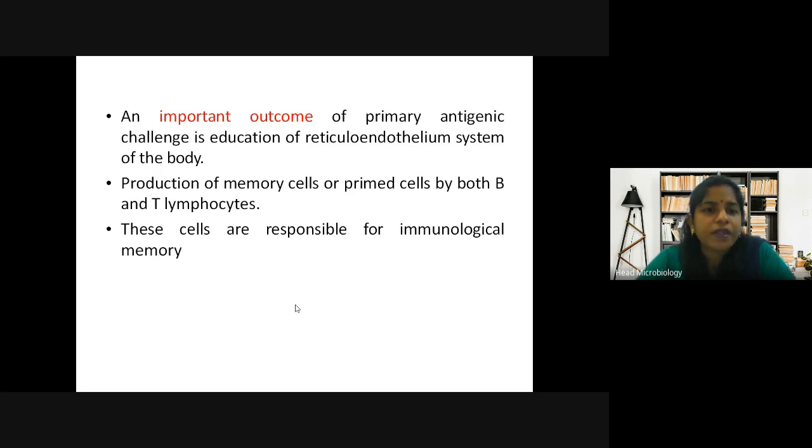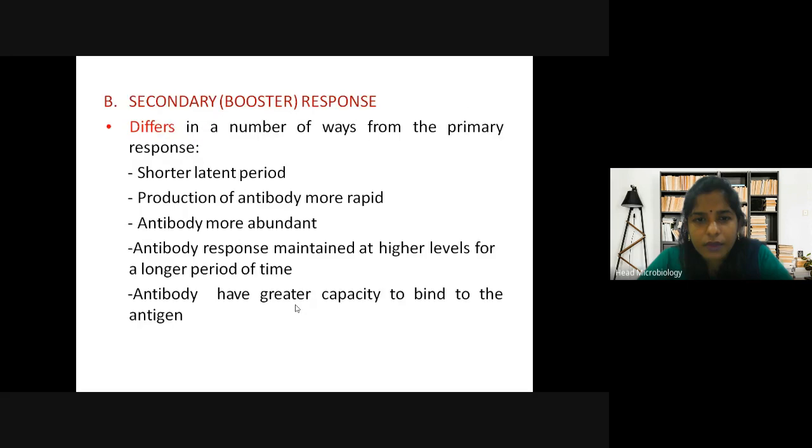So that is why memory cells play an important role. These cells are responsible for immunological memory. The B and T cells, the memory cells, I'm sorry, are responsible for immunological memory. Then the secondary response. All this was about the primary response.